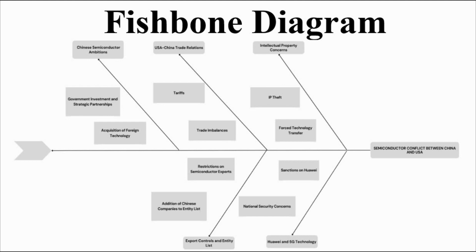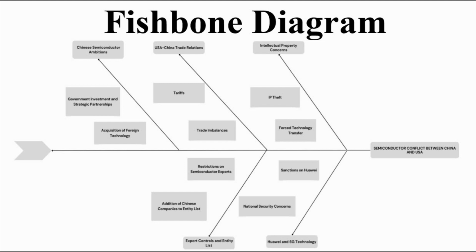So here is the fishbone diagram. As we can see, the first branch above is Chinese semiconductor ambitions. This covers China's goals and strategic efforts in developing its domestic semiconductor industry. Then the USA-China trade relation. This branch looks at the broader trade relationship and tension between the two countries.